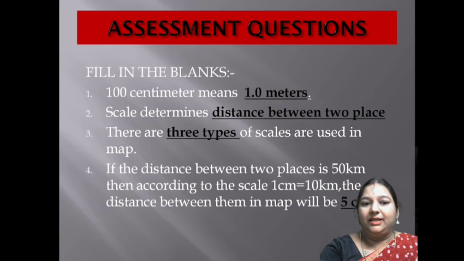The third one: there are 3 types of scale used in maps. If the distance between the two places is 50 kilometers, then according to the scale, 1 centimeter is equal to 10 kilometers, the distance between them on the map will be 5 centimeters.